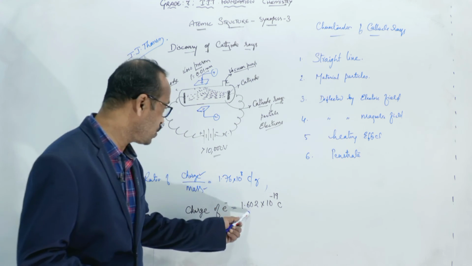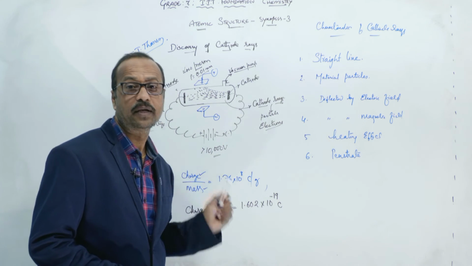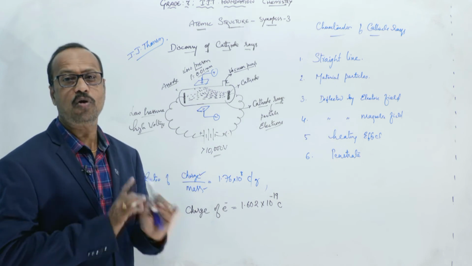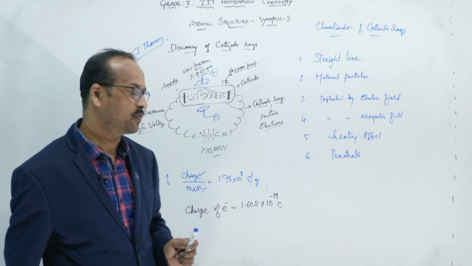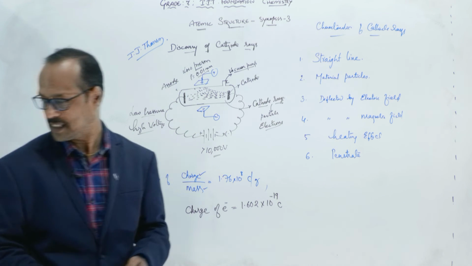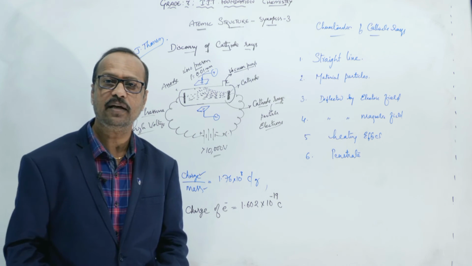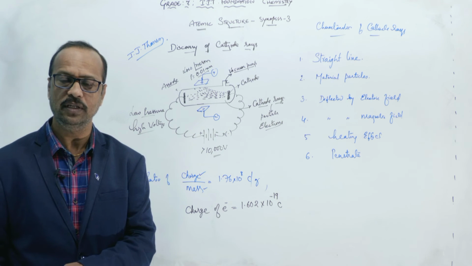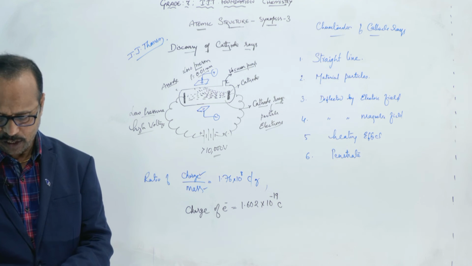This is the charge on the electron, very, very important. This value you have to remember. This is a constant. If anyone asks you what is the charge of the electron, of course it is one unit of negative charge, but you still need to say its exact value. The exact value of the charge of the electron is 1.602 into 10 to the power of minus 19 coulombs.